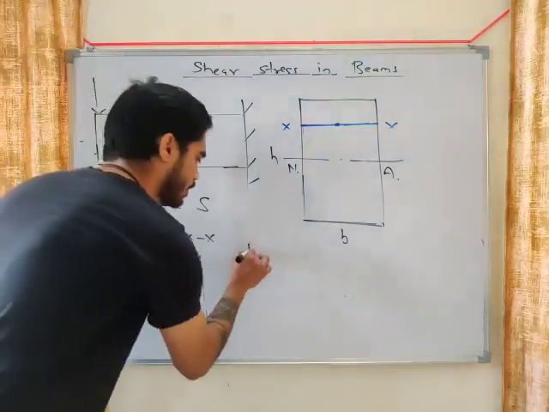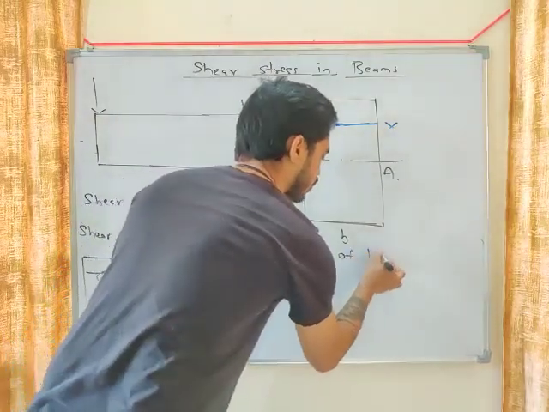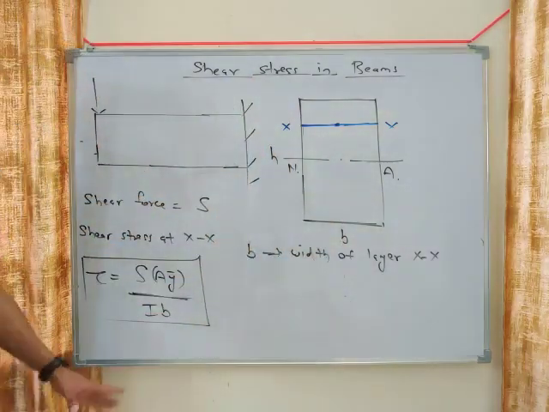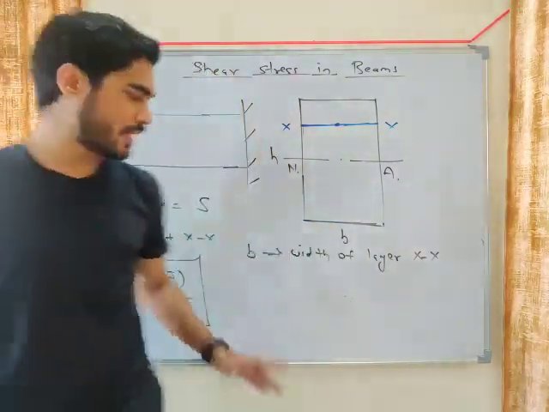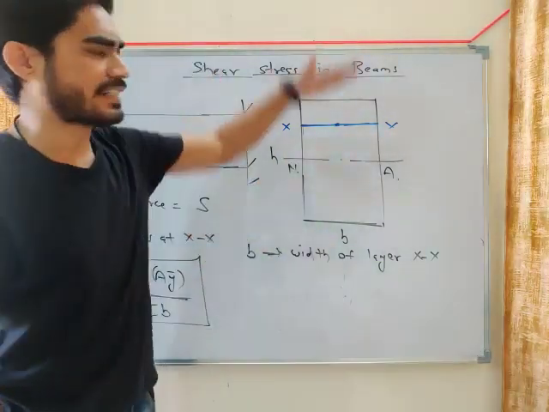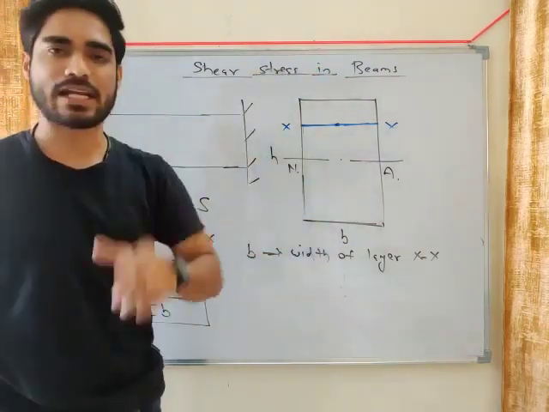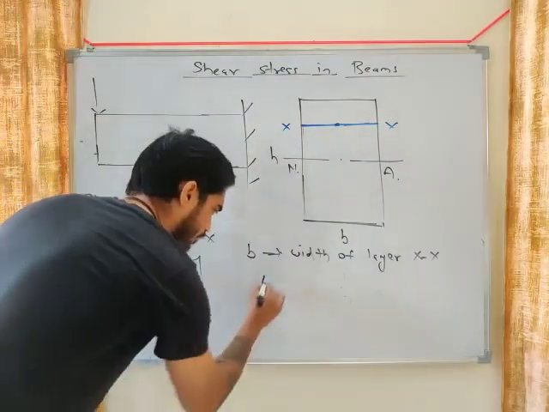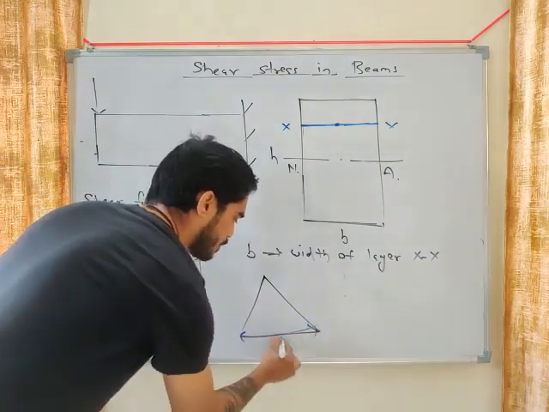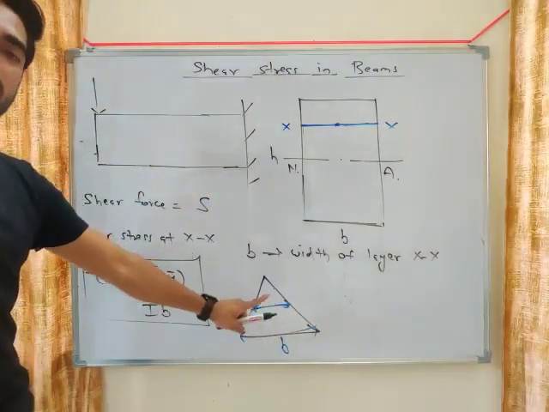What is B, my friend? B is the width of layer XX. B is not the width of the cross section. Remember this. B is the width of this layer. In case of a rectangle, the width of all the layers is the same. But in case of, let's say, a triangle, let's consider a triangle. In case of a triangle, the width of the base is maximum. But if you consider this layer, it will have a different width.